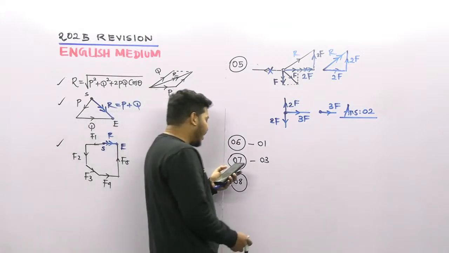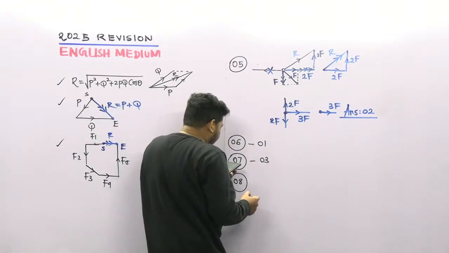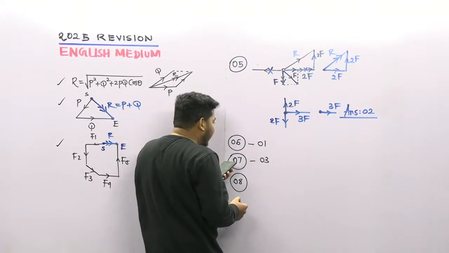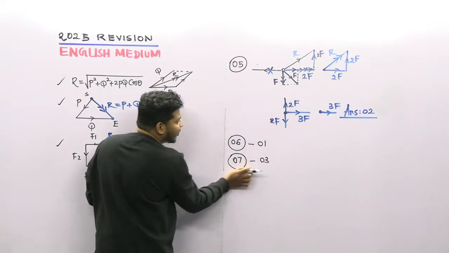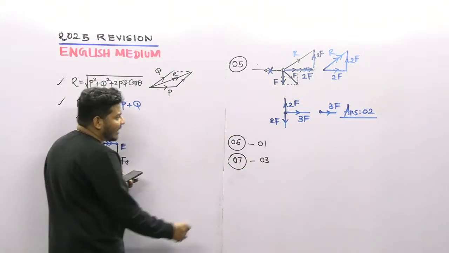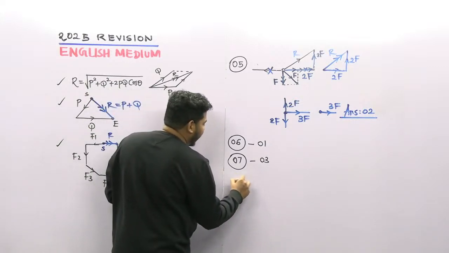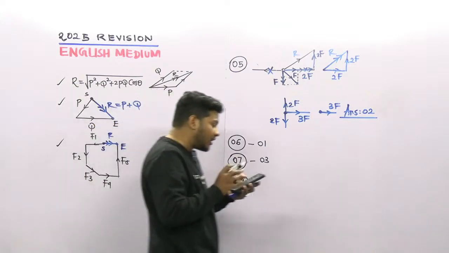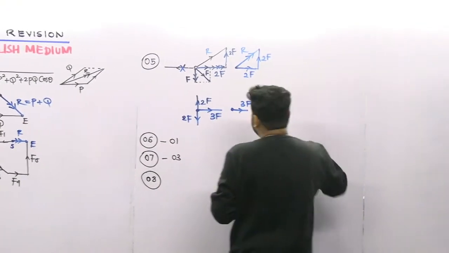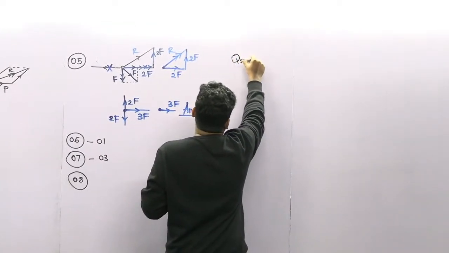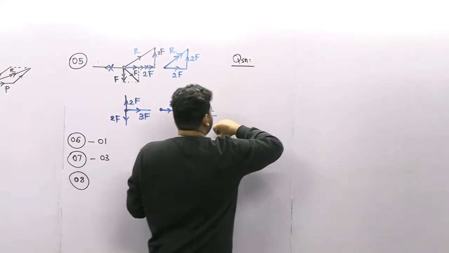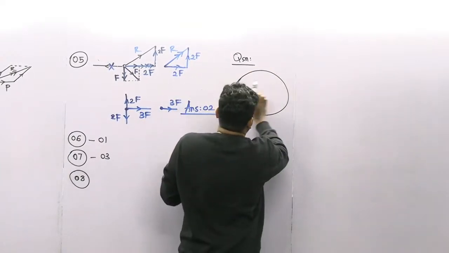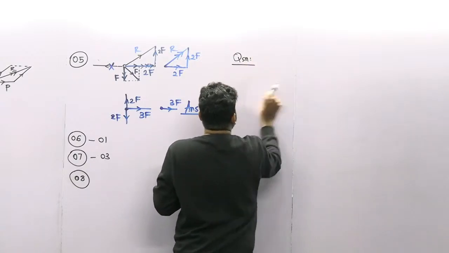So we can get the answers easily for this one also. But there is a change in the answer here. By the way, I am going to explain the eighth question here. Before going to the eighth question, I am going to give you an example. You should know this one, guys. Let's do an example question here. Let's take a circular motion that is happening here.